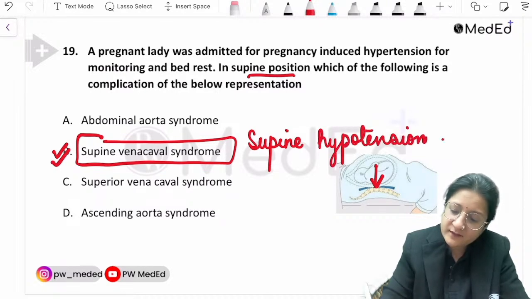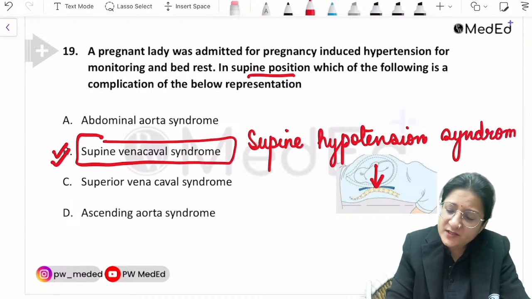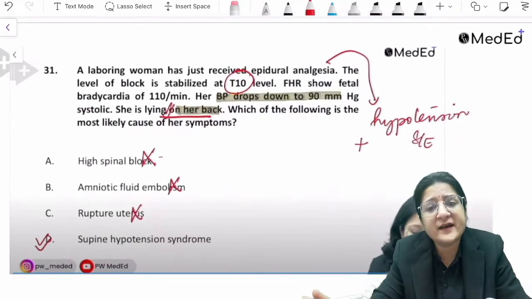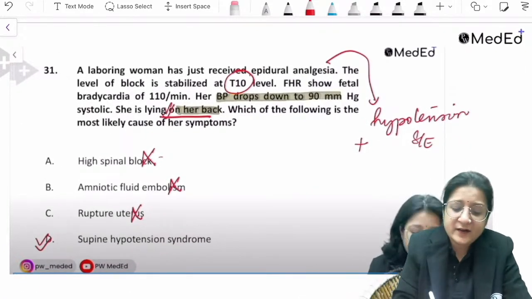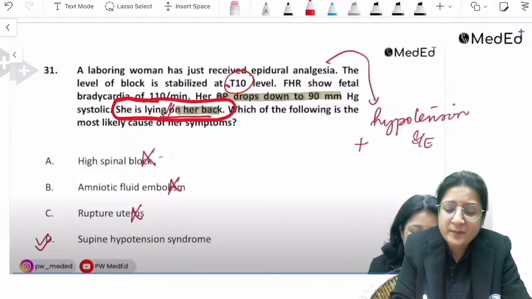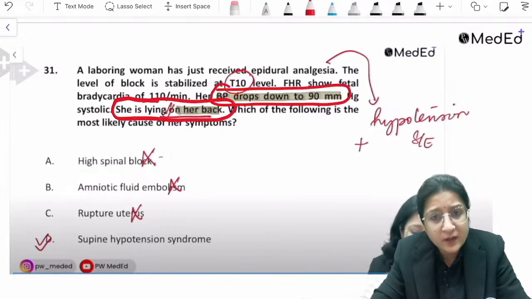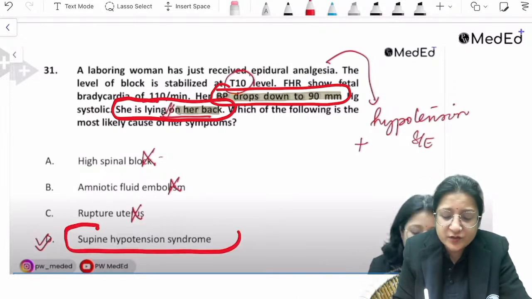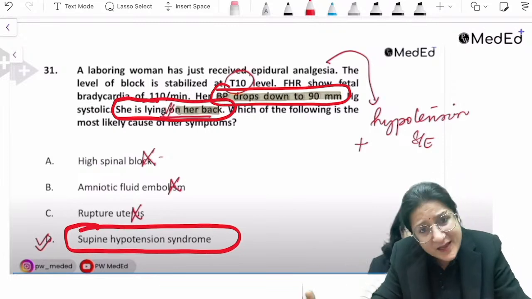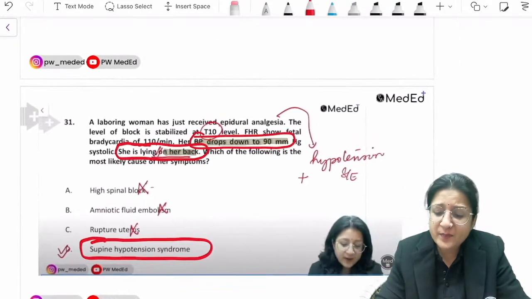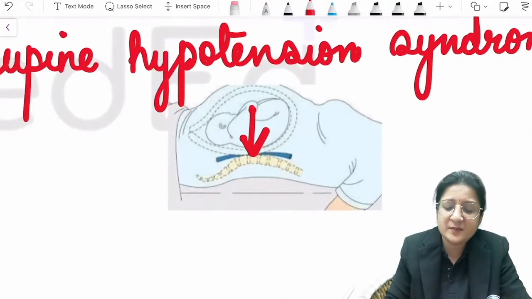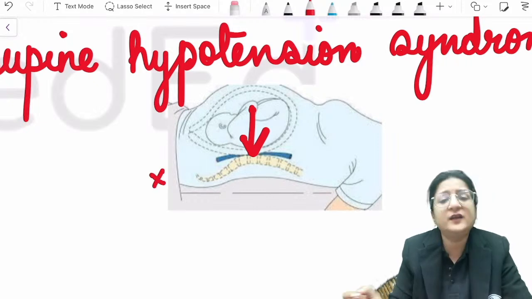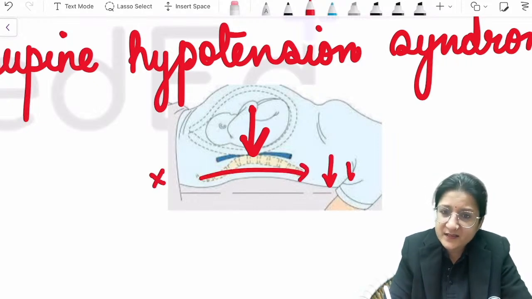Okay, right? So what happens with the supine hypotension syndrome? We had discussed this also in our sprint series. I had given you a different profile in that question, but the woman was lying on her back and her BP had dropped down, and I told you it is because of supine hypotension syndrome. Similarly, because of that reason only, when the inferior vena cava gets compressed, there will be peripheral pooling of blood in the lower limbs. So there will be a decrease in venous return.